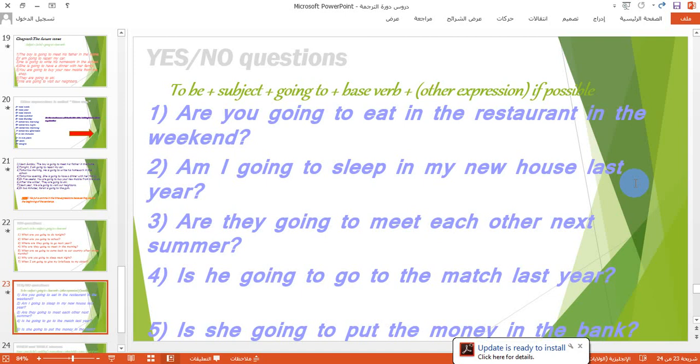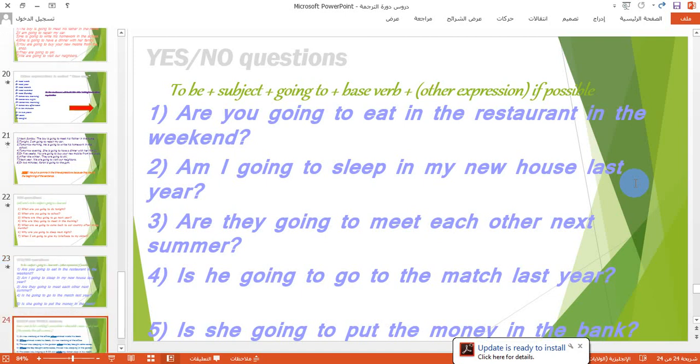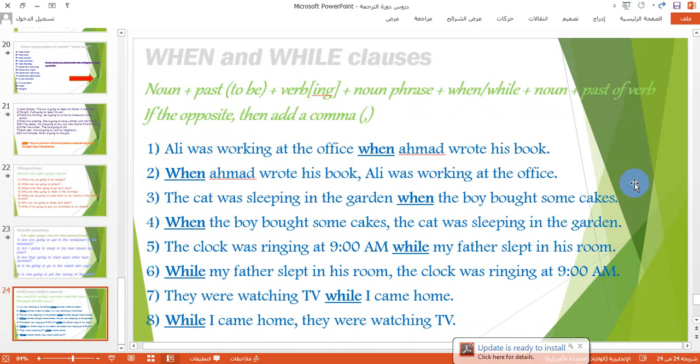Now the next slide in this lesson is about how we should use when and while clauses in sentences. If a when statement, while statement, or if statement comes at the beginning of the sentence, we should use a comma after the completion of the clause.